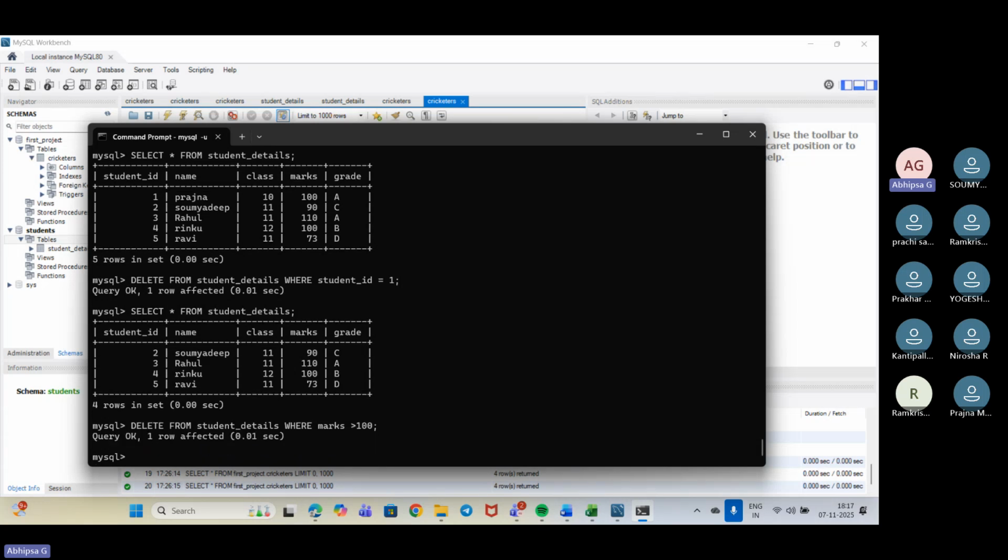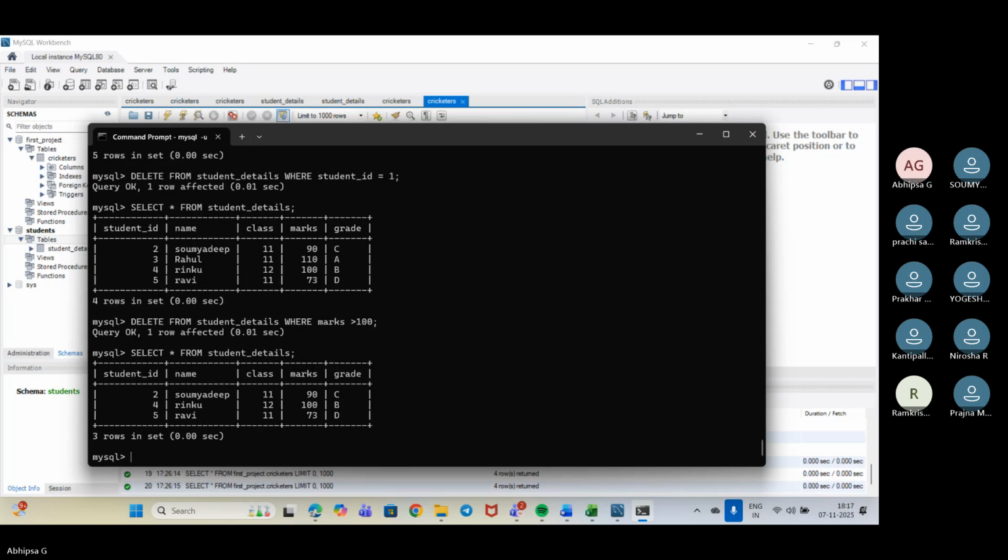Now I need to select star from the table. I think things are correct. Yes, so you can see for Rahul, since the marks were greater than 100, it is deleted. Hope things are clear. Yes, ma'am.